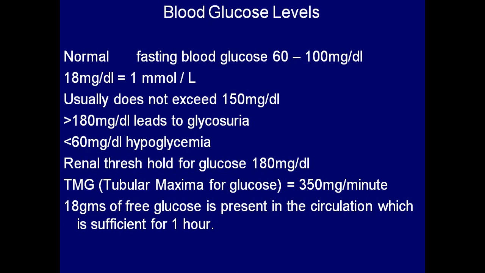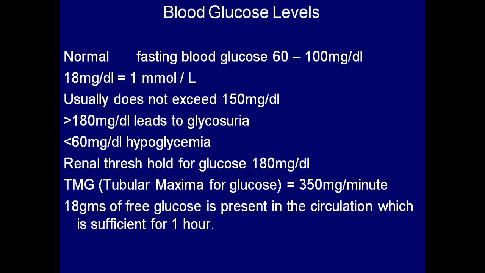If the blood glucose concentration is less than 60 milligrams per deciliter, that is called hypoglycemia. There is one renal threshold value for glucose, that is 180 milligrams per deciliter. If the blood glucose concentration is greater than 180 milligrams per deciliter, the renal tubular cells will not be able to reabsorb this glucose. As a result, the glucose will be excreted by the kidneys, leading to the condition called glycosuria.